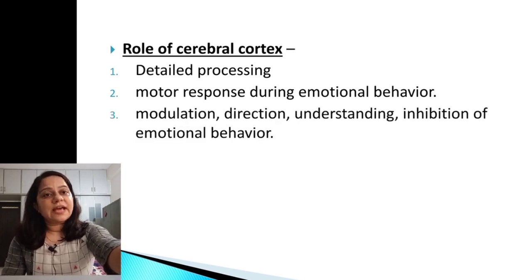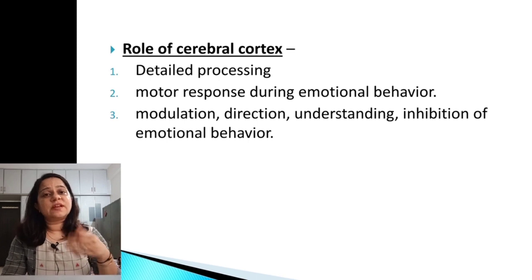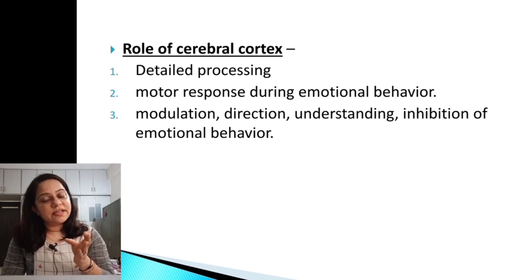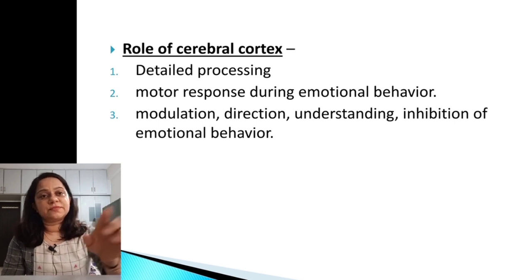Then modulation, direction, understanding and inhibition of the emotional behavior. There are certain conditions where the motor response is not associated with the type of emotion perceived. So these kinds of modifications of the emotional behavior occur. The person will judge according to the type of emotion perceived: is it okay to have further reactions, or should it be inhibited? There comes the role of the cerebral cortex. The cerebral cortex will cause modification and understanding of the emotion, and it can cause inhibition of the emotional behavior.